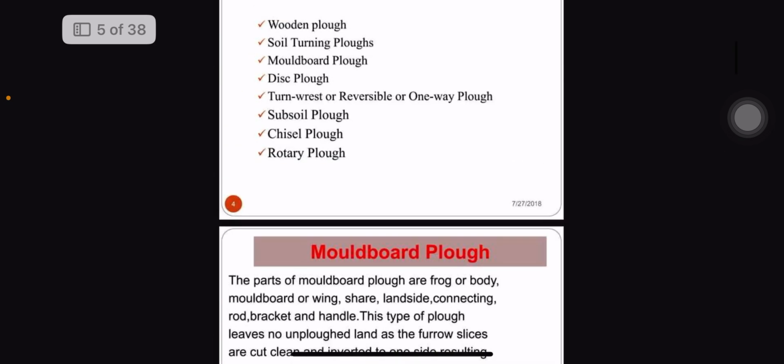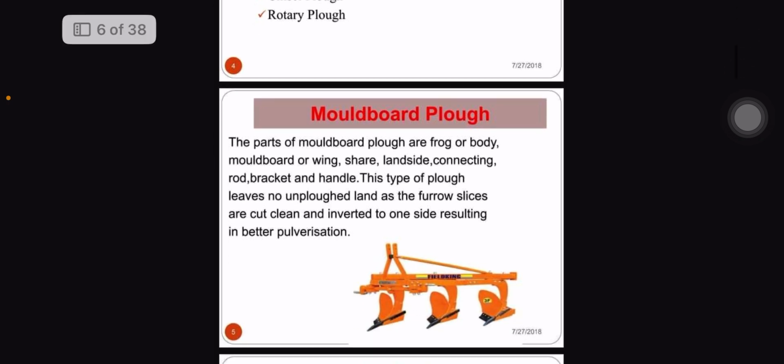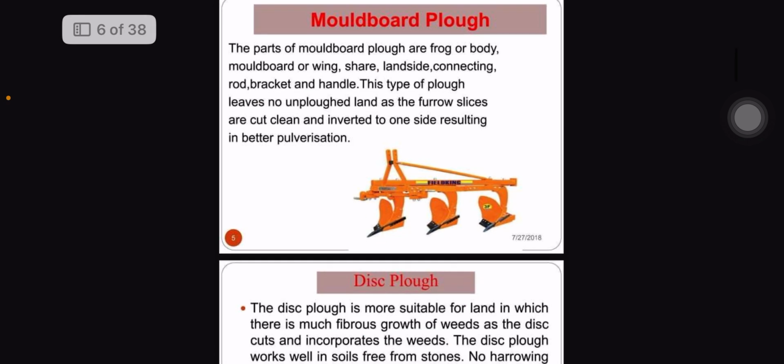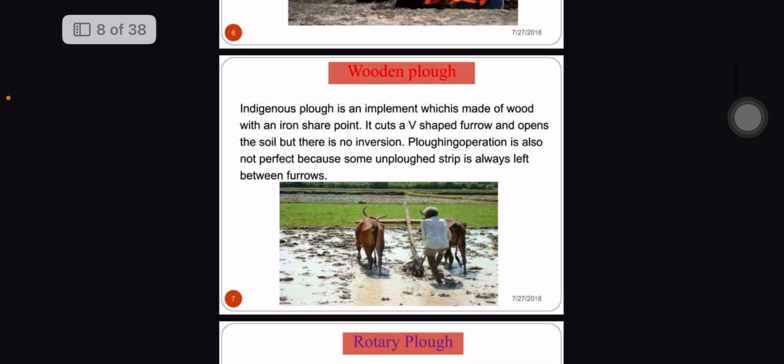In India, we commonly use moldboard plow and disc plow. In unit 2 we can study each and every part of the moldboard plow. The difference between them is that a moldboard plow has a moldboard, while a disc plow has circular discs. The wooden plow is a desi, country or traditional method of plowing.